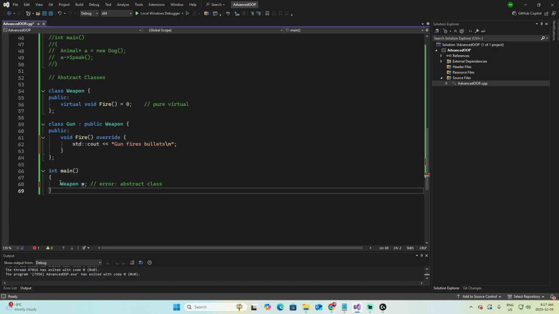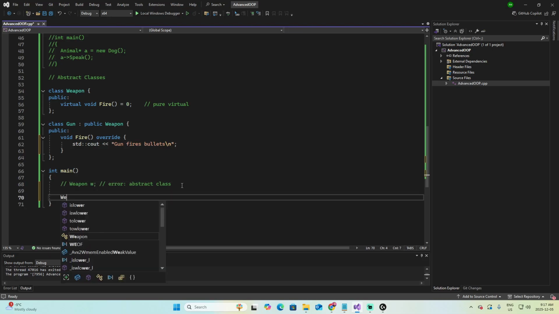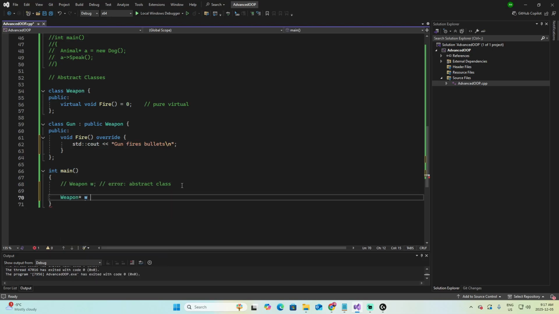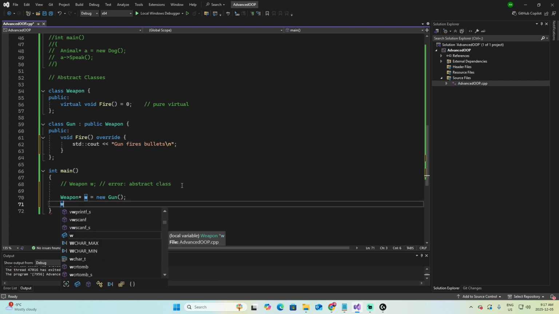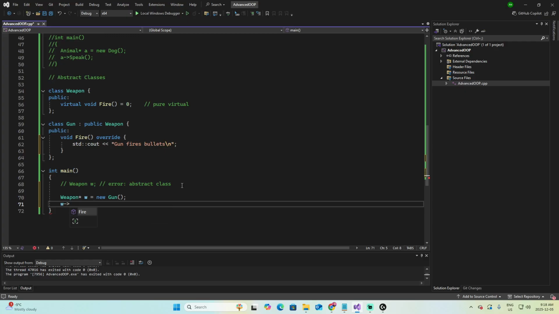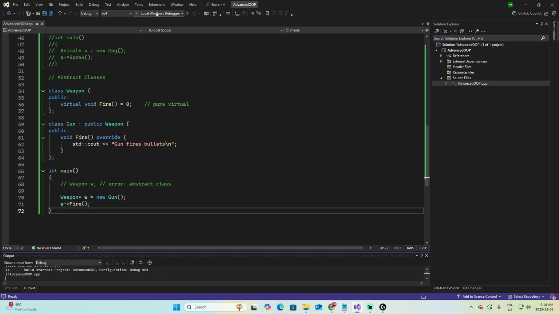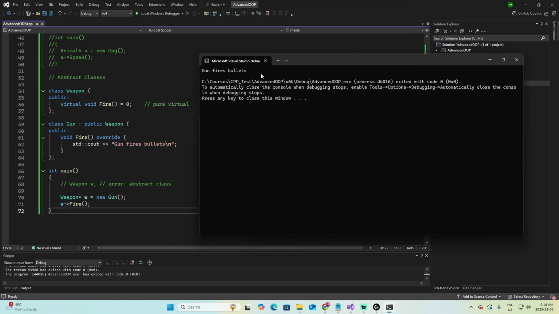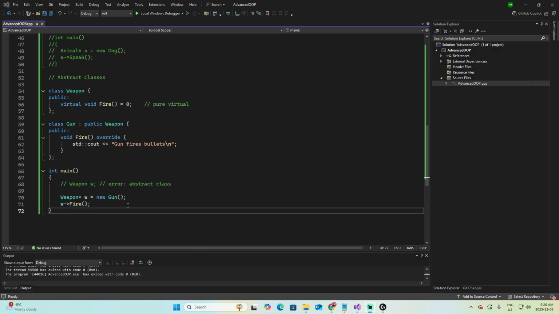So how should I do this correctly? Let's create a Weapon pointer w, new Gun. And now I can use the w and fire that gun. Let's run. Here we have it, gun fires bullets. Abstract classes are essential when you want a base structure for your system, but each derived class provides its own behavior. In Unreal, many core systems rely on abstract classes so developers can create their own implementations.